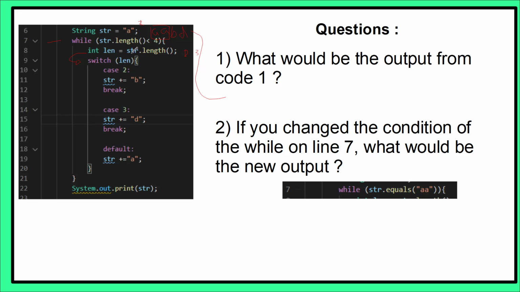Instead of saying while the length is less than 4, we change that to while the str variable equals AA, and we know that happens within the second loop. So after the second loop, this will break, and then we'll print out AA.